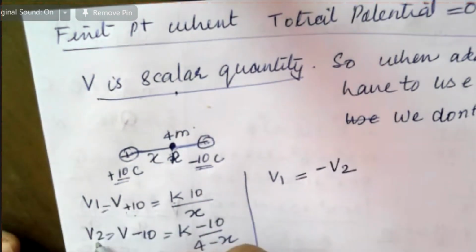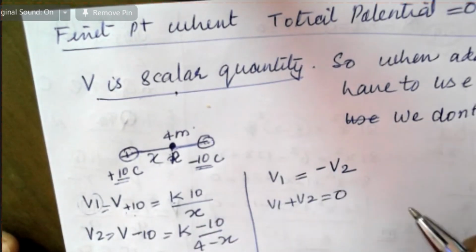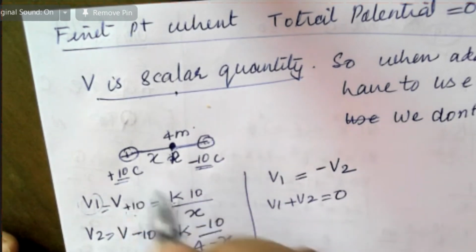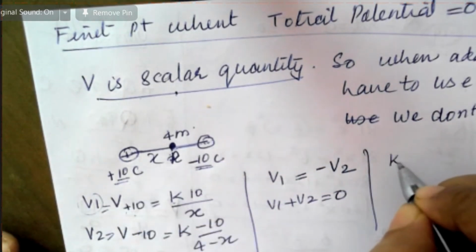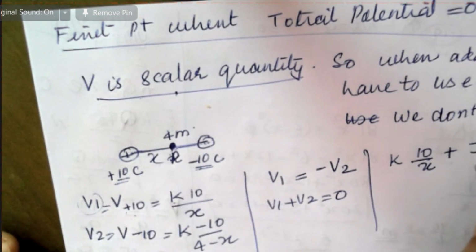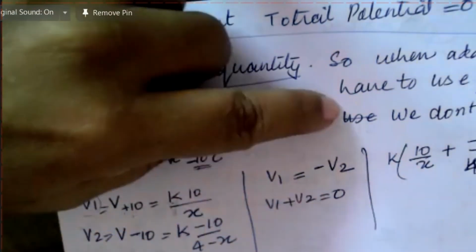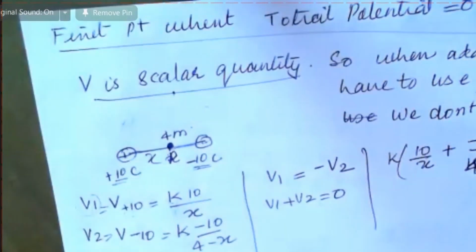So K into 10 by X plus negative 10 by (4 minus X) should be 0. Then you have to solve for X. Sometimes they will ask you like this also, so just remember this point.